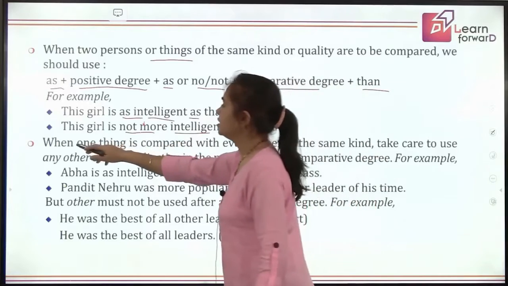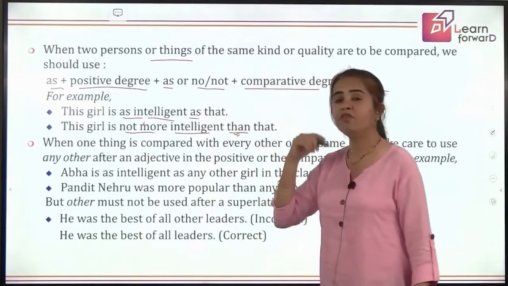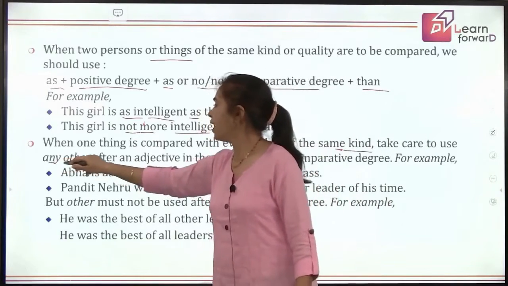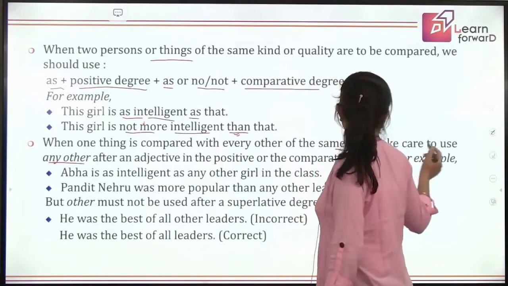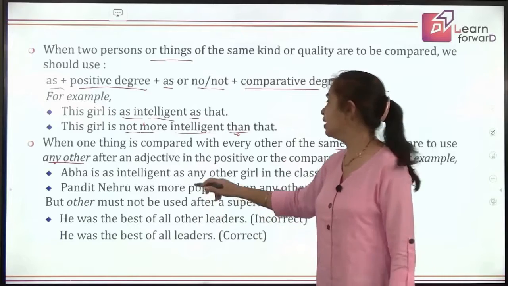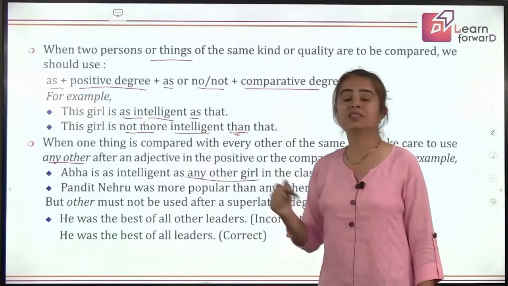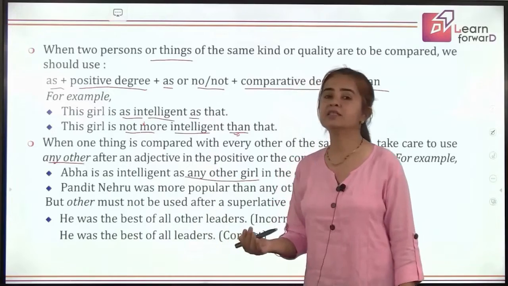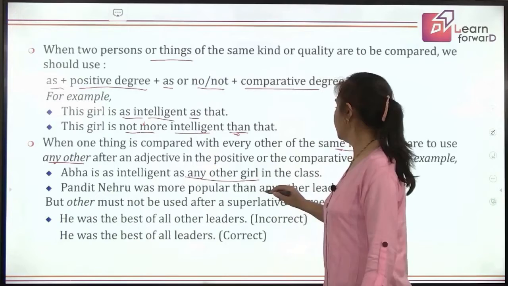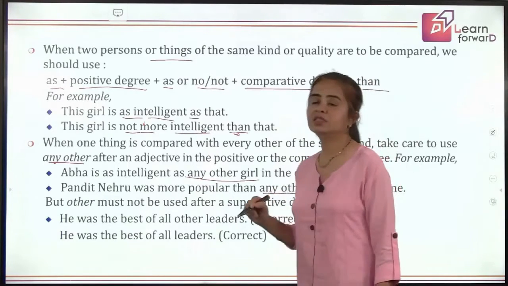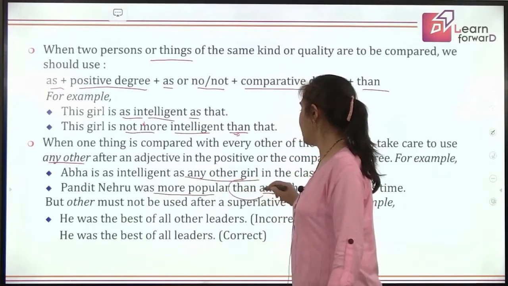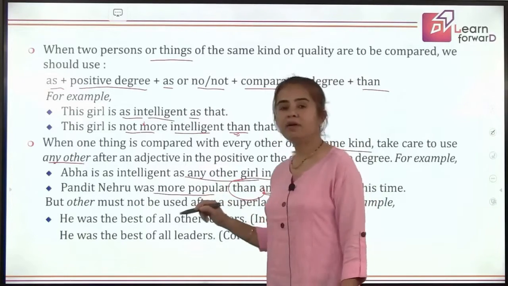Next, when one thing is compared with every other of the same kind, then any other after an adjective is used, right? So we use it like Abha is as intelligent as any other girl in the class. That means she's equally intelligent as the other girls, right? Pandit Nehru was more popular than any other leader of his time. So we are using this comparative degree followed by than any other, right?